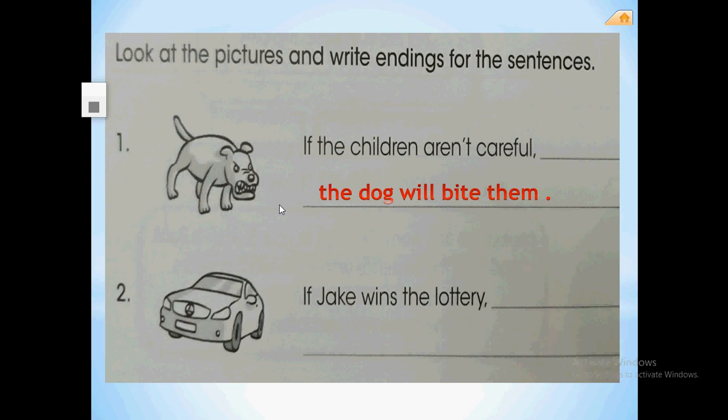wins the lottery. If Jack wins the lottery, what will happen? If you win an iPhone, if you win money, if you win a car, what will happen? How will you feel if you win anything? Very good, guys. Simple answer. He will be very happy to win a lottery. Okay, guys. Now you can write.